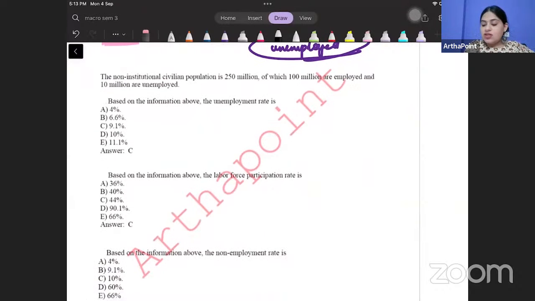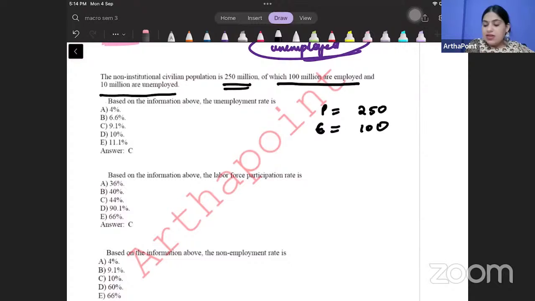So the non-institutional civilian population is 250 million. Okay, so the population, beta, is given to you as 250 million. Out of which 100 million are employed. So employed is given to you as 100 million. And 10 million are unemployed. So unemployed is given to you as 10 million.